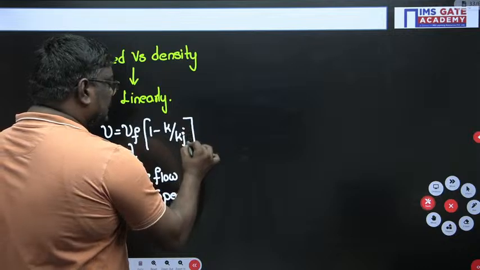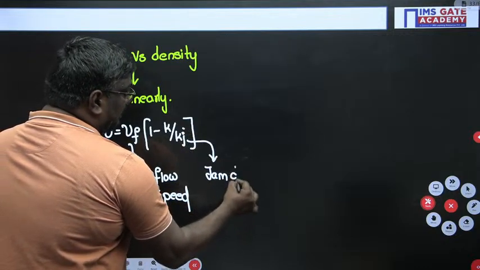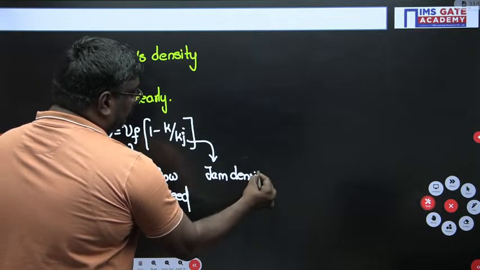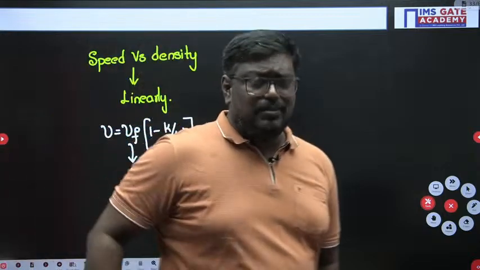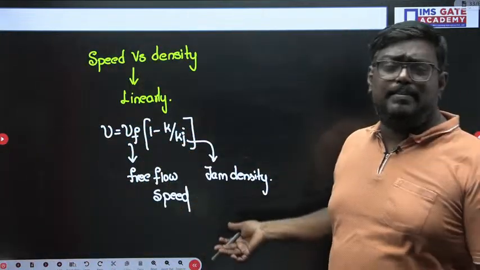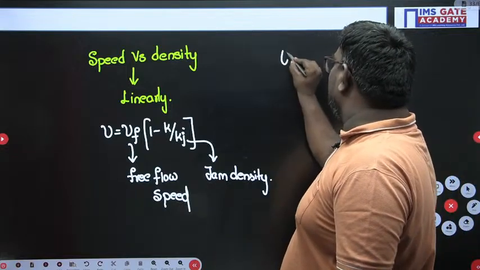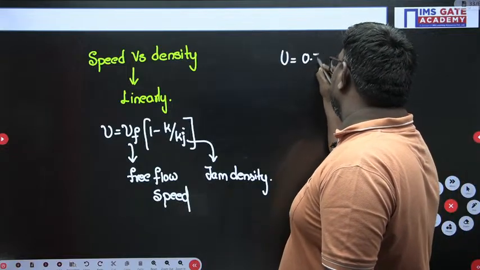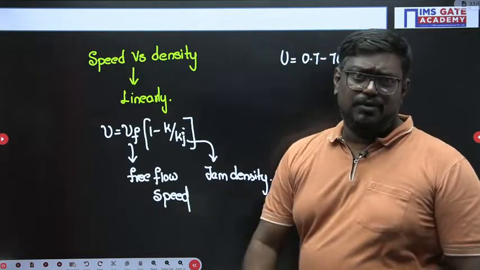And here what is kj, sir? kj is nothing but the jam density. Now my dear students, you can match the equation given in the problem with the same concept. What is U? Velocity.